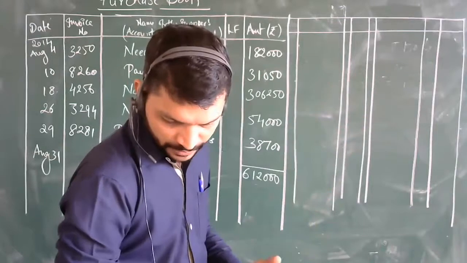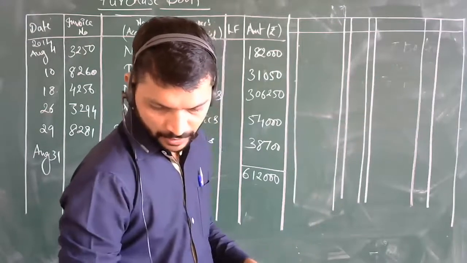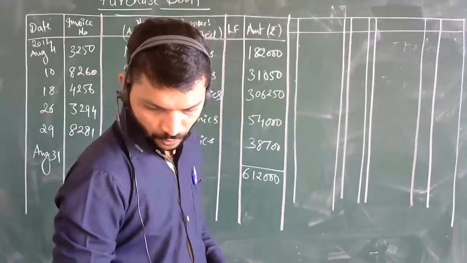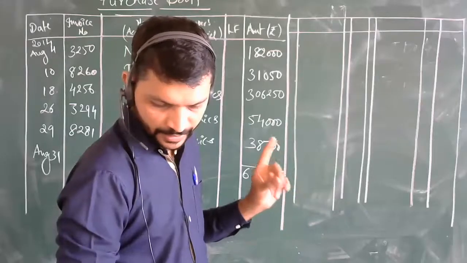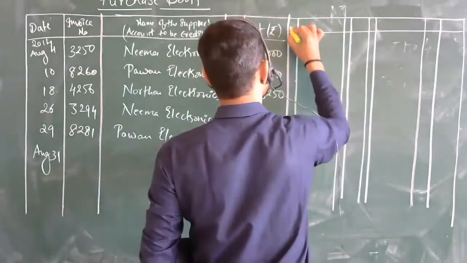Which all accounts are there here? Nima Electronics, then Pawan and Northern. Northern has only one single entry, and Nima and Pawan have double entries.